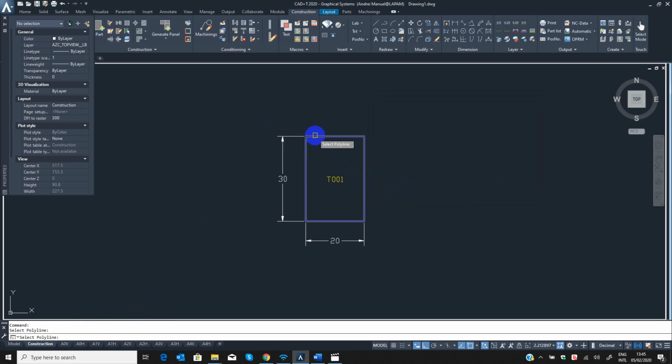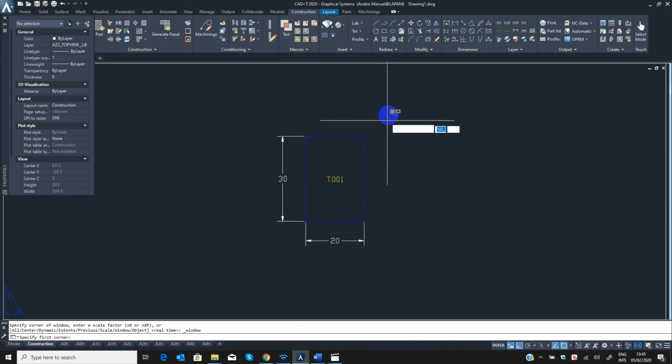Yes, I'll select this polyline and specify the insertion point or base point. Normally it could be anywhere, could be here, could be here, or normally it's in the middle. Basically it's in the middle, so I will choose the middle. And now it's asking if I want some slide on menu, yes or no.